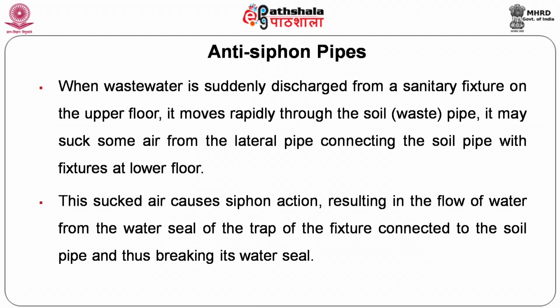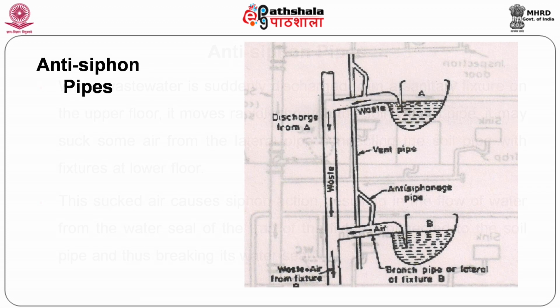When the wastewater flows down, it sucks the water seal and causes a vacuum. Because of that, the seal will be broken. Once the seal is broken, the foul gas will enter the building. So we have to provide some arrangement to avoid the breaking of the water seal.